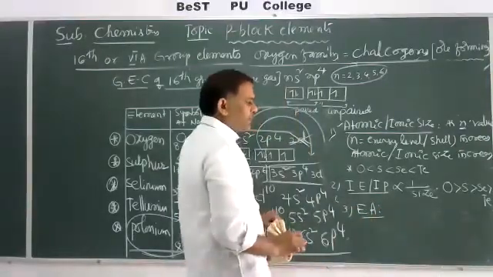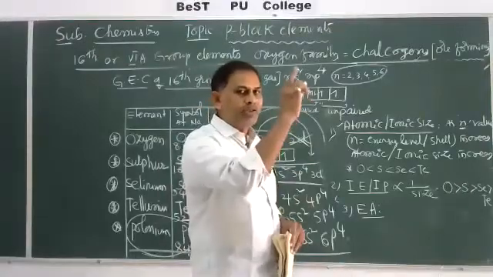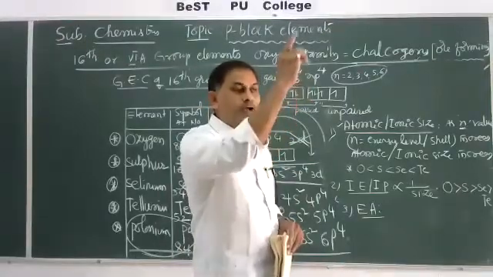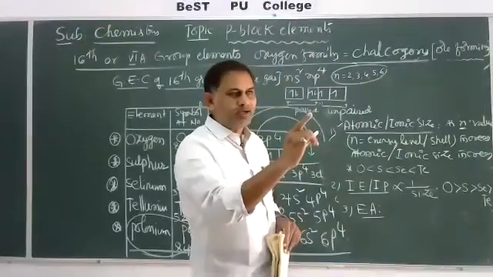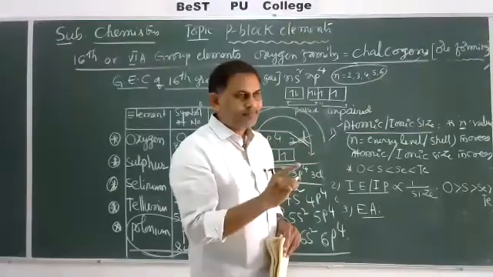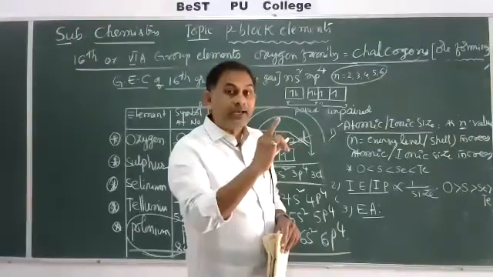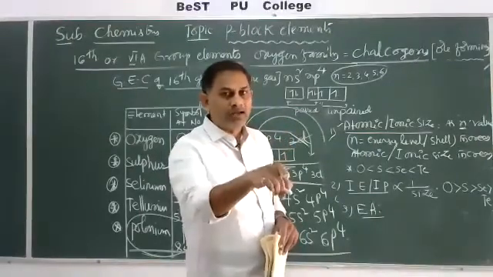In the first PUC periodic table, in each and every group of the p block elements, every second element in that group has the highest electron affinity. Among all known elements, the highest electron affinity element is Cl, chlorine.